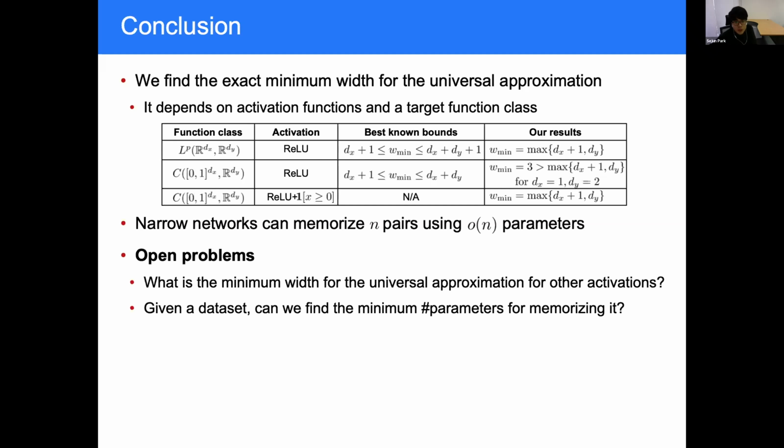There are some open problems. As we focused on ReLU networks, the minimum width enabling the universal approximation for other activation functions is still unknown. And for the memorization, characterizing the minimum number of parameters for memorizing some given data set is also unknown.